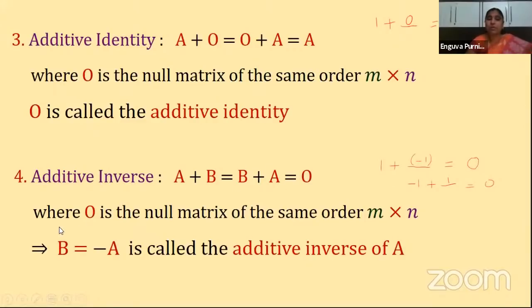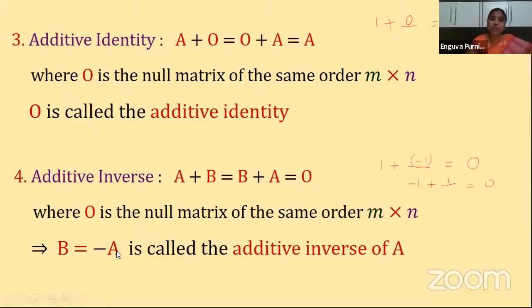Understood, children? Here the additive inverse was minus 1. Here also, if A plus B is equal to 0, then B is called the additive inverse, and its value is nothing but minus A. So in general maths, A plus B is equal to 0 means B is equal to what? This A will be sent to the other side and becomes minus A, isn't it?